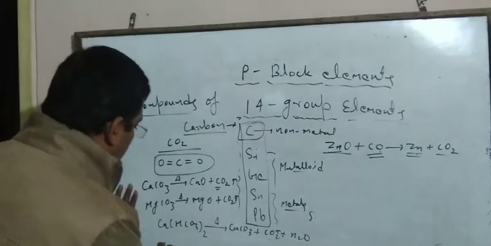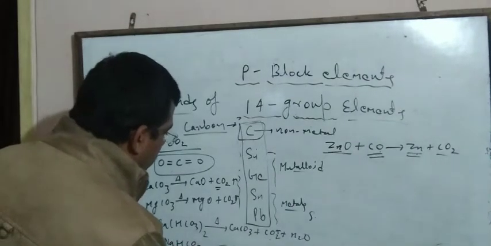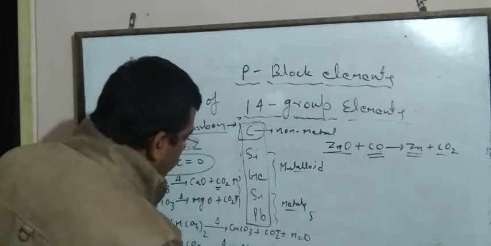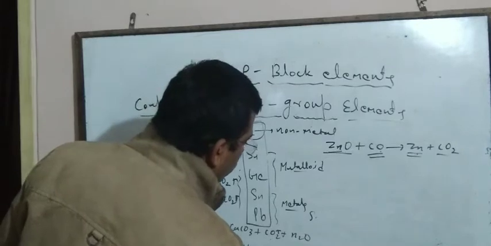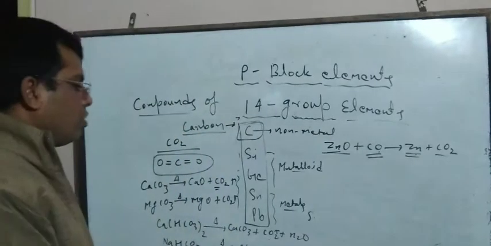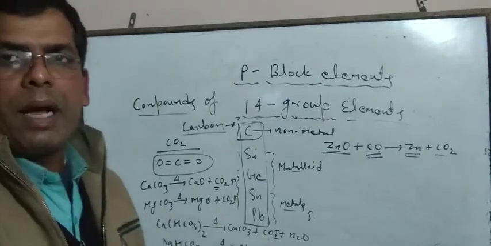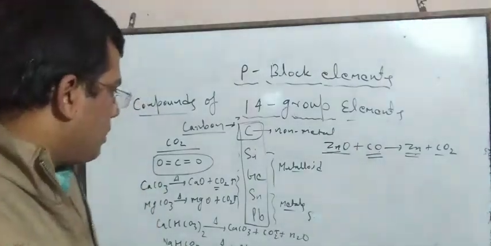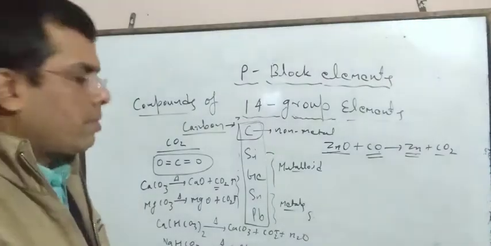If sodium bicarbonate, NaHCO3, is taken, then it forms Na2CO3 plus CO2 plus H2O. So in this way, metal bicarbonates are heated to form their corresponding carbonates with the release of carbon dioxide and water molecules.